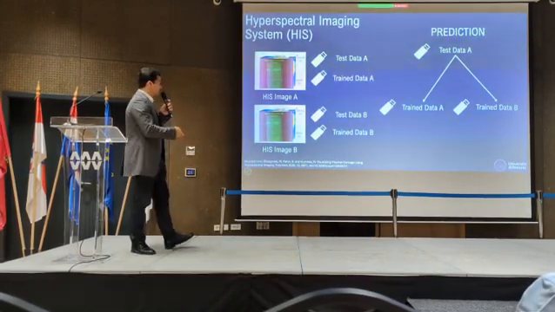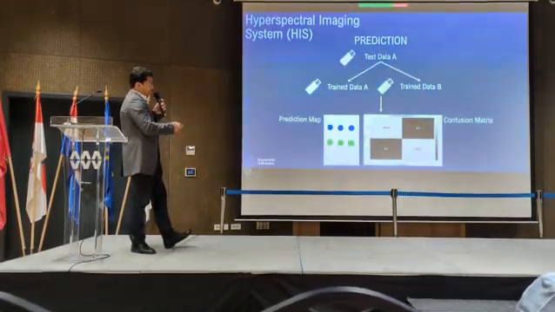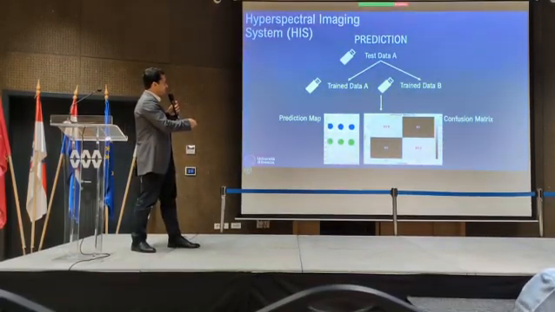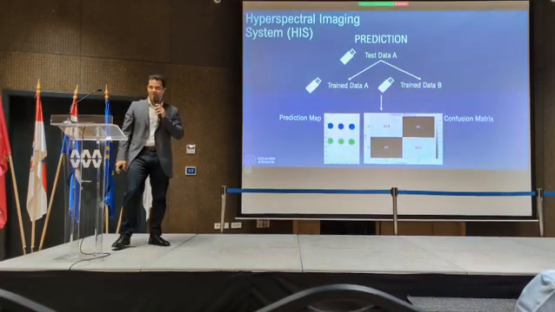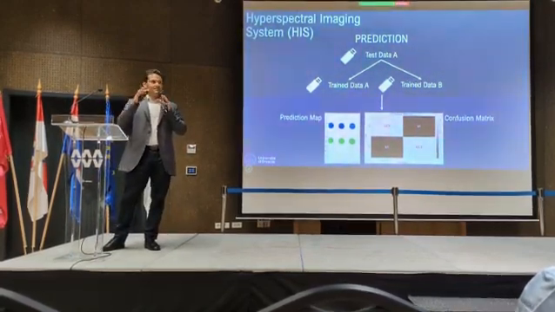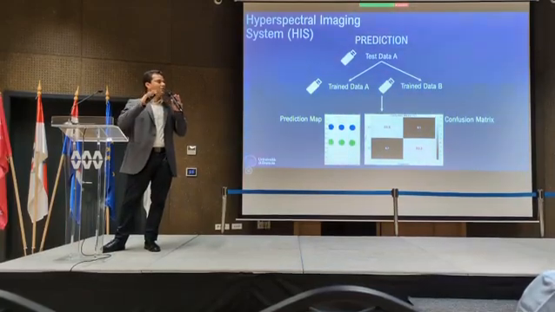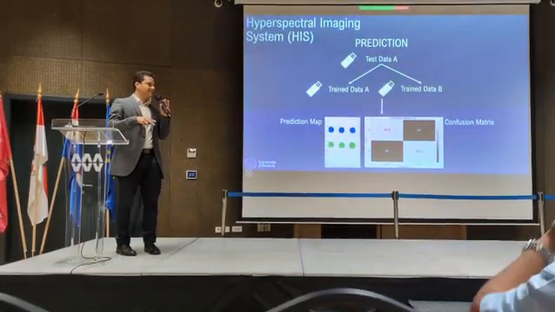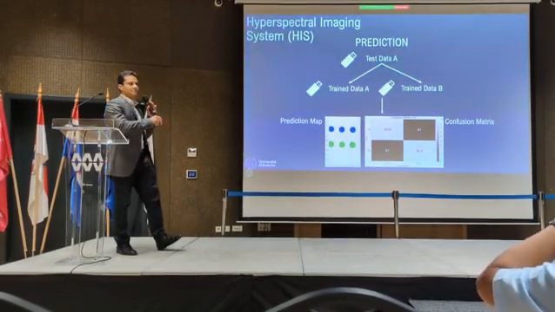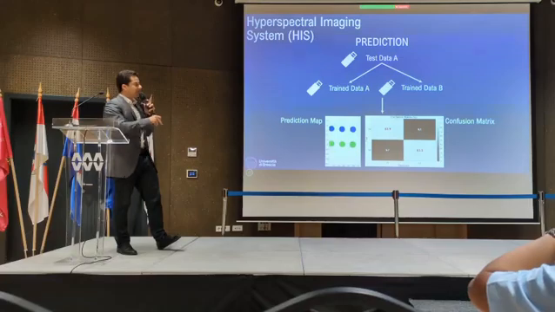Which conditions? In the end, we produce a prediction map and a confusion matrix. Confusion matrix basically states the percentage of pixels that were correctly identified by the algorithm. And the prediction map basically shows it graphically.